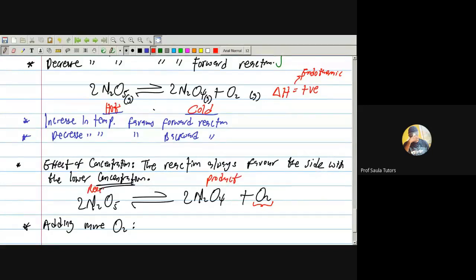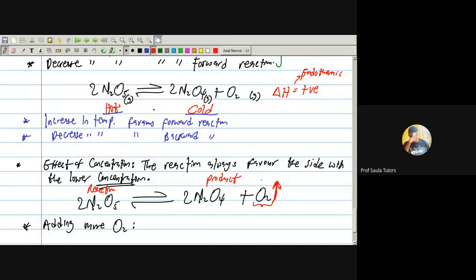Can you guys tell me? If I'm adding more oxygen, remember that I'm increasing the product concentration. That's what I'm doing actually.